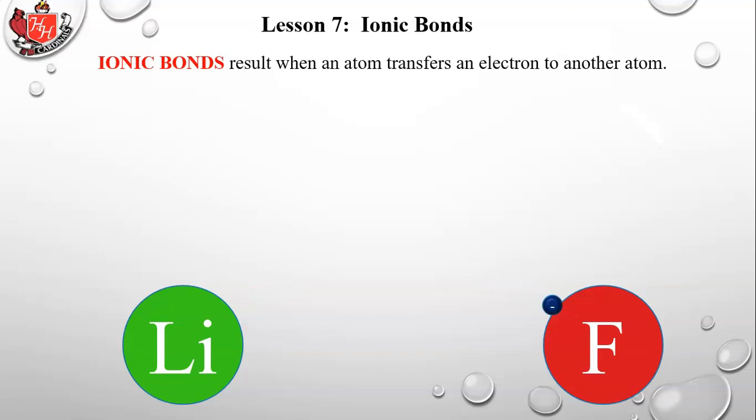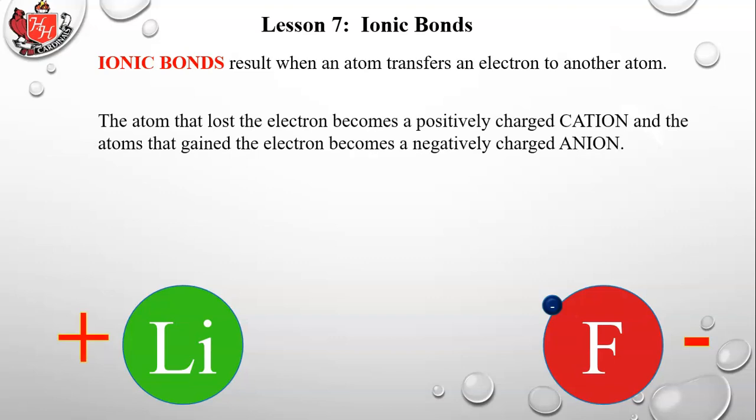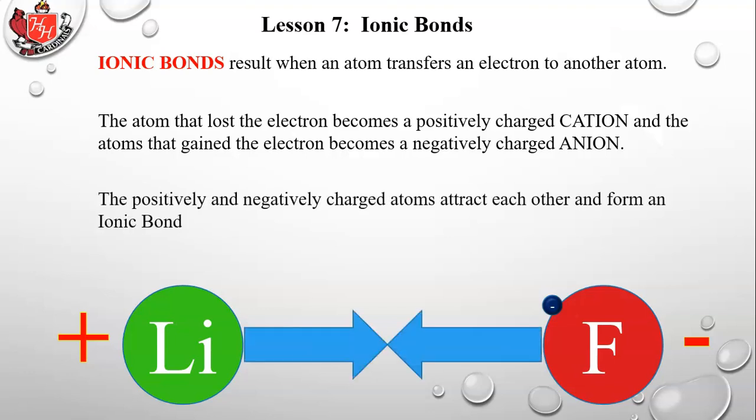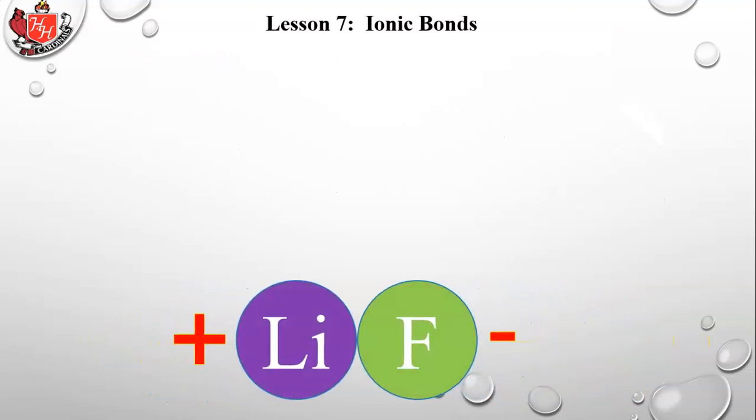So ionic bonds result when an atom transfers an electron to another atom. The atom that lost the electron becomes a positively charged cation, and the atom that gained the electron becomes a negatively charged anion. Positive and negative charged atoms attract each other and form ionic bonds, like that.